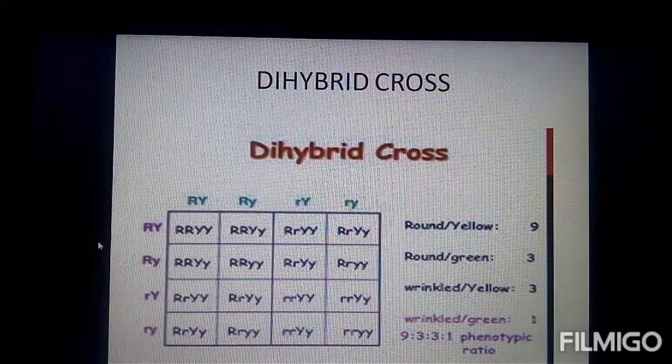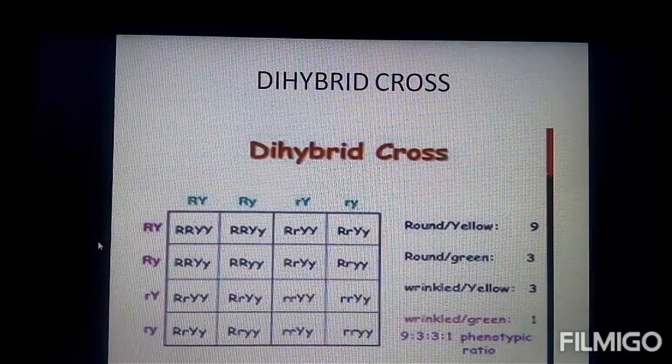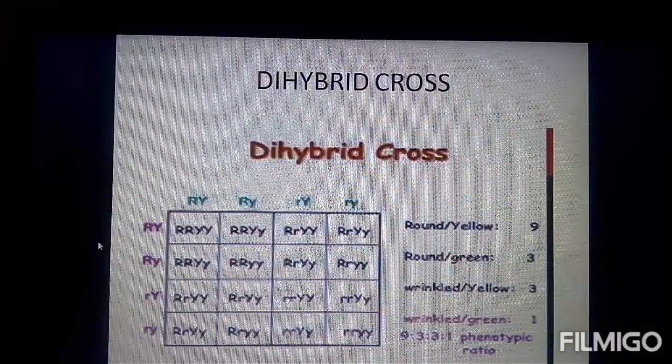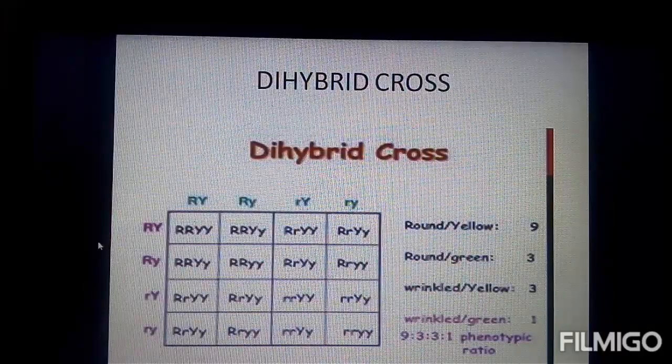So he stated that 2 pairs of characters combine in the F1 generation, but they separate again in the later generations. So children, you are very clear with the Punnett square of the dihybrid cross. From his observation, Mendel formulated the law of independent assortment. What does it state? It states that when more than one pair of contrasting traits are inherited in a cross simultaneously, the factors responsible for each trait are distributed independently to the gametes. This is called the law of independent assortment.